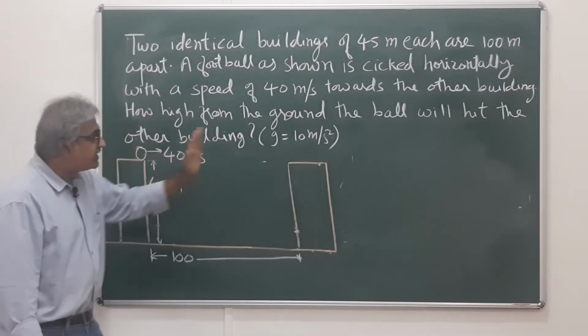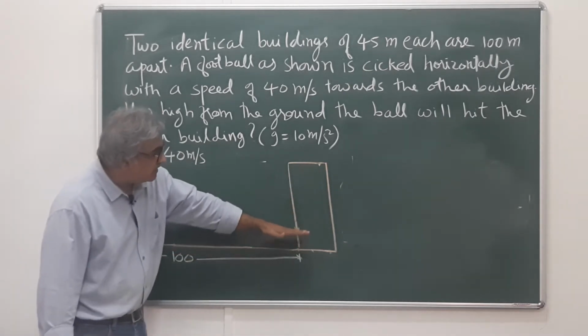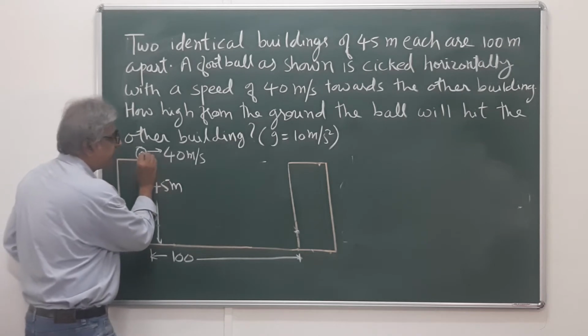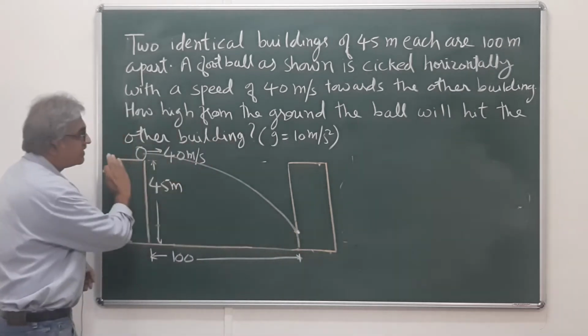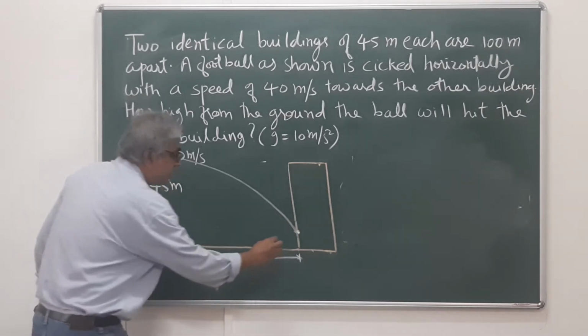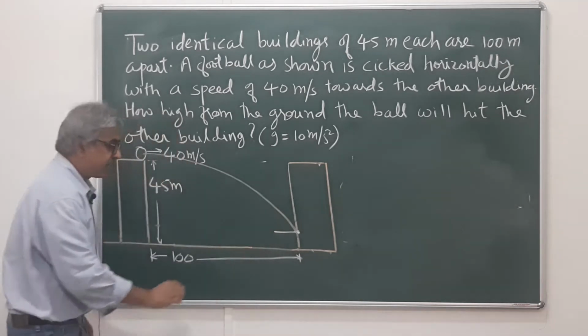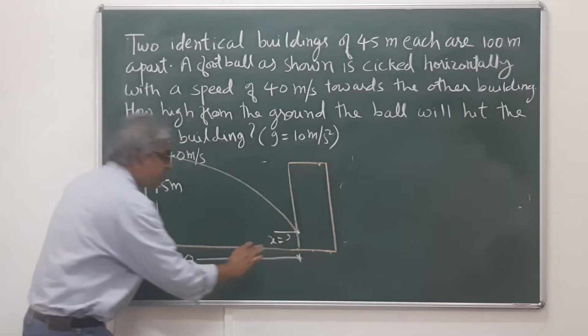So, the ball is reaching the other building, but it is hitting the building somewhere. Let's say the ball is traveling like this and it hits the building here. You are asked to find what is this height, let's say x, this is what is asked.